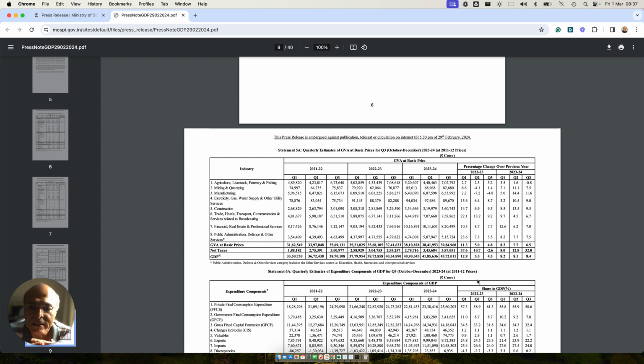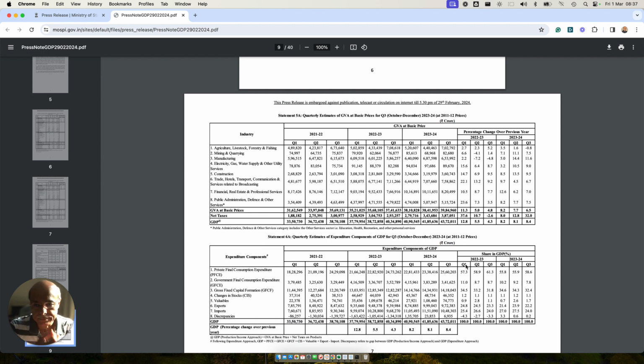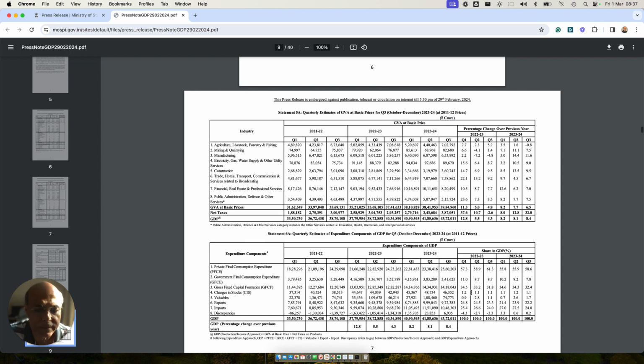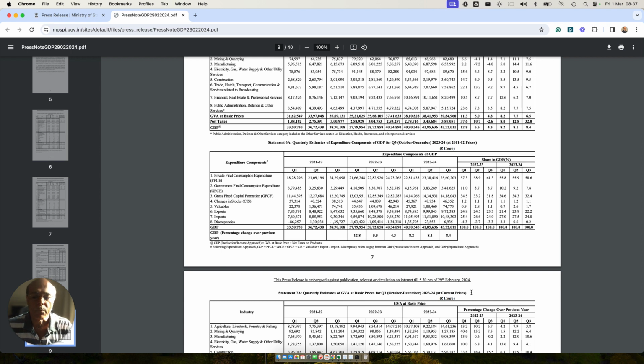The second thing which is missing in this publication is the estimation of GDP in dollar form. When we talk about GDP growth and the projections that India is going to become a $4 trillion economy, $5 trillion economy, $10 trillion economy, all these numbers are quoted in dollars, and these are all in rupees. So you need to understand the difference between these numbers and the numbers quoted in dollars, how those are extrapolated, and what story they tell.